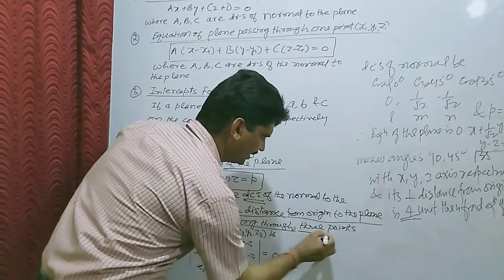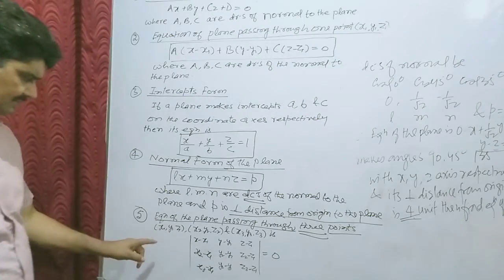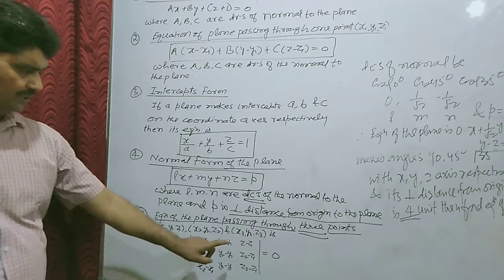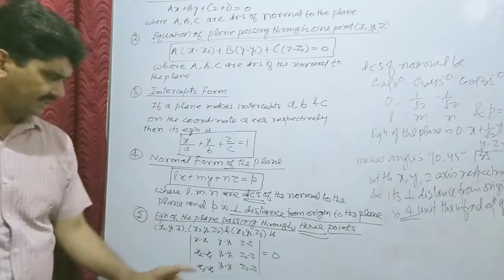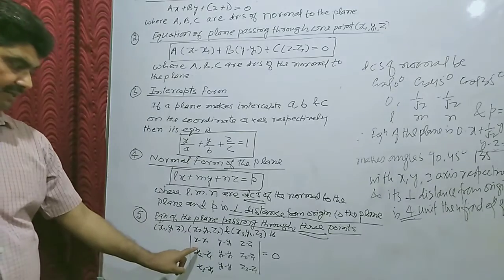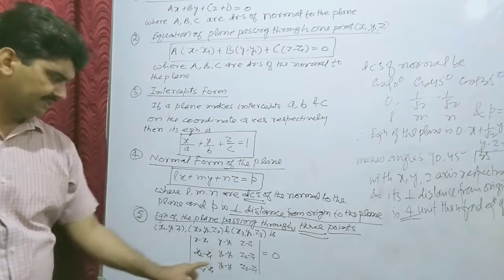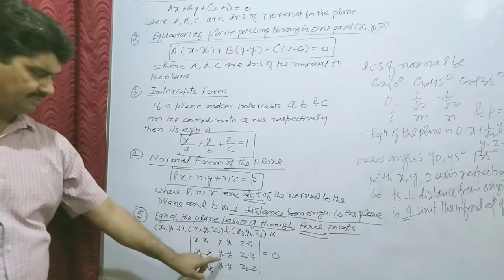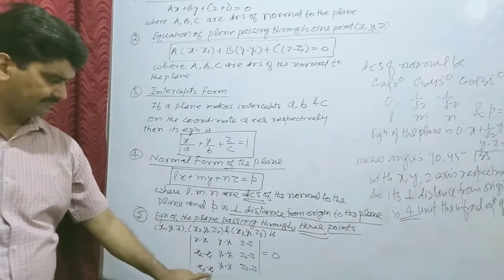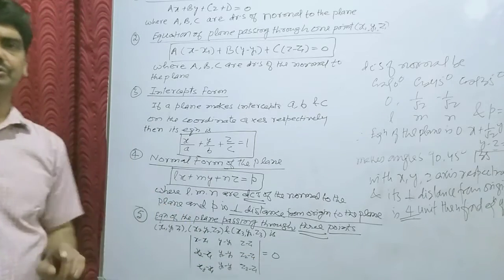Equation of the plane passing through 3 points. Let the points be x1, y1, z1, x2, y2, z2 and x3, y3, z3. Then the equation of the plane is the determinant: first row x minus x1, y minus y1, z minus z1; second row x2 minus x1, y2 minus y1, z2 minus z1; third row x3 minus x1, y3 minus y1, z3 minus z1, equal to 0.